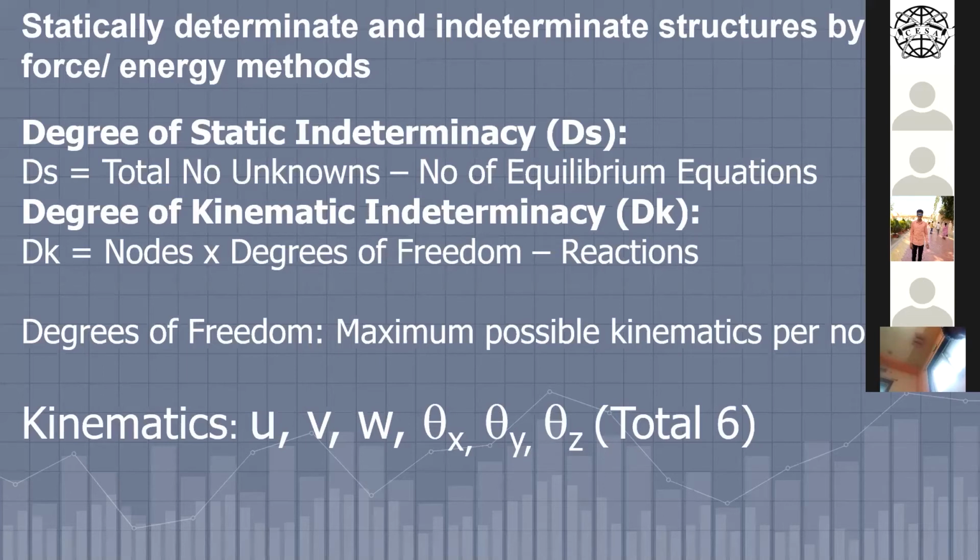And degree of kinematic indeterminacy means dk is equal to degree of freedom. What is degree of freedom? As we discussed, the nodes. A node is a junction of beam and column. So how the node will displace in different fashion, that is described by the degree of freedom.